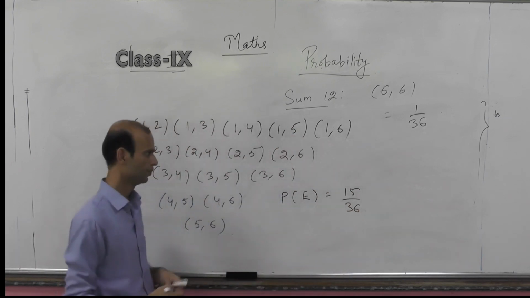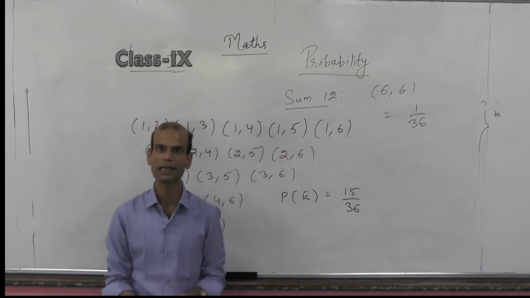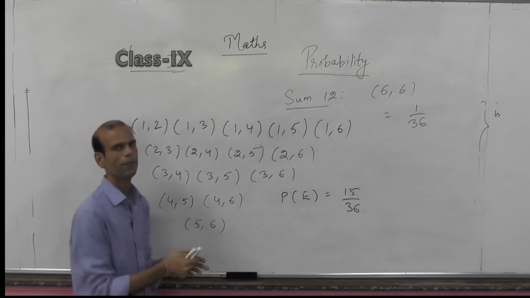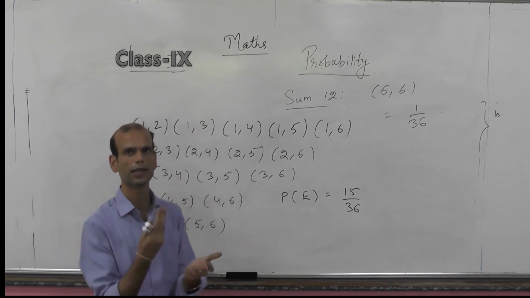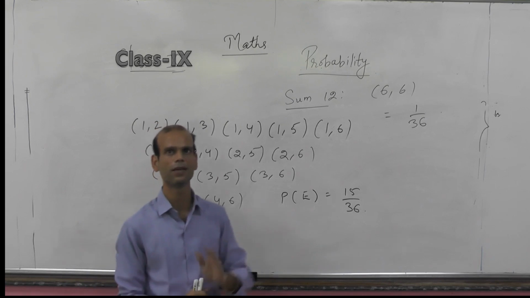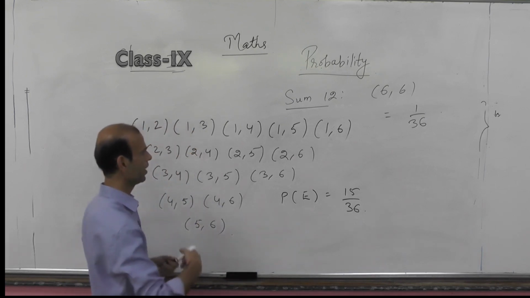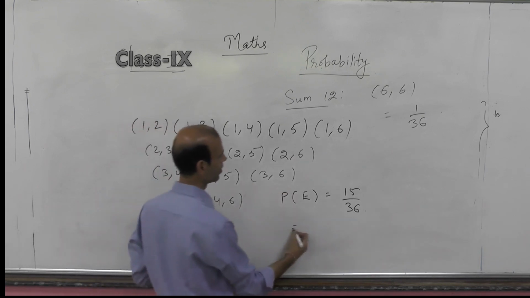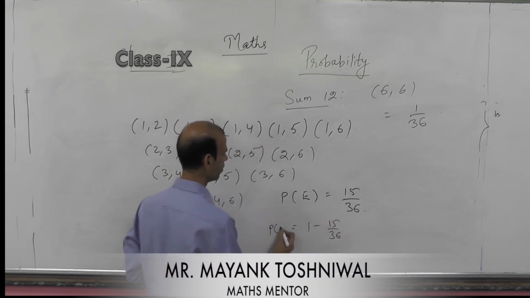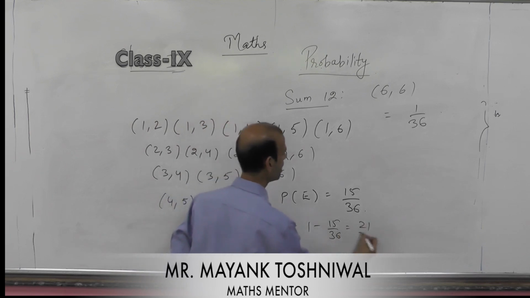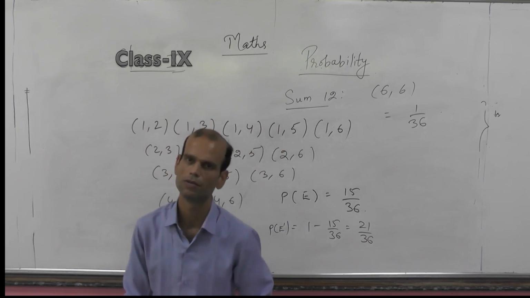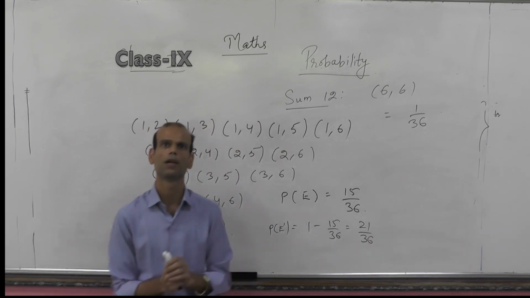If I ask you the probability of getting the first number greater than the second, my answer will be simply... अगर मेरा first number greater than second होगा, तो in other words you may say the second number will be less than the first number. The answer will be 1 minus this. So 1 minus this will be equal to 21 by 36. So you may try so many questions based on a pair of dice.